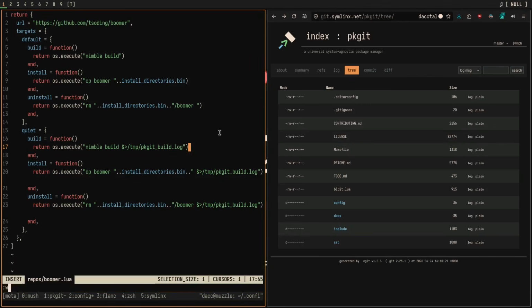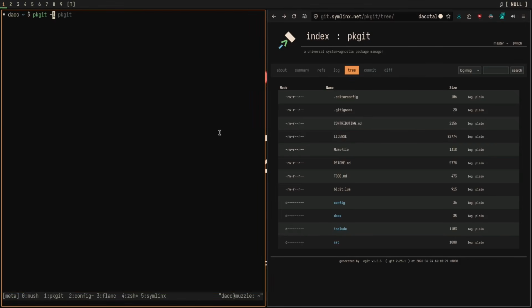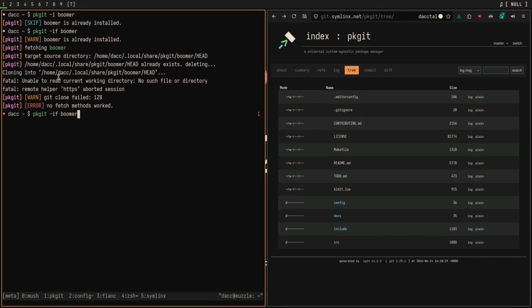So why don't we install Boomer real quick? pkgit -i Boomer. Oh, look at that, it's already installed. Well, good thing we have a force flag. Sometimes it'll do this. I'm not really sure why. If anyone understands the problem here, for some reason Git just like fails to clone sometimes and you have to do it again.